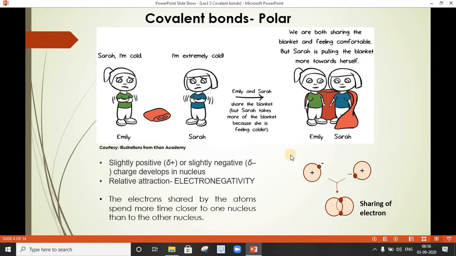So, we can say there is development of charges which are called delta positive charge on the atom which is donating its electron, and delta negative charge on the atom which is accepting the electron. So this is called the electronegativity development on the second atom. The electrons shared by the atoms spend more time closer to one nucleus than the other nucleus, right?